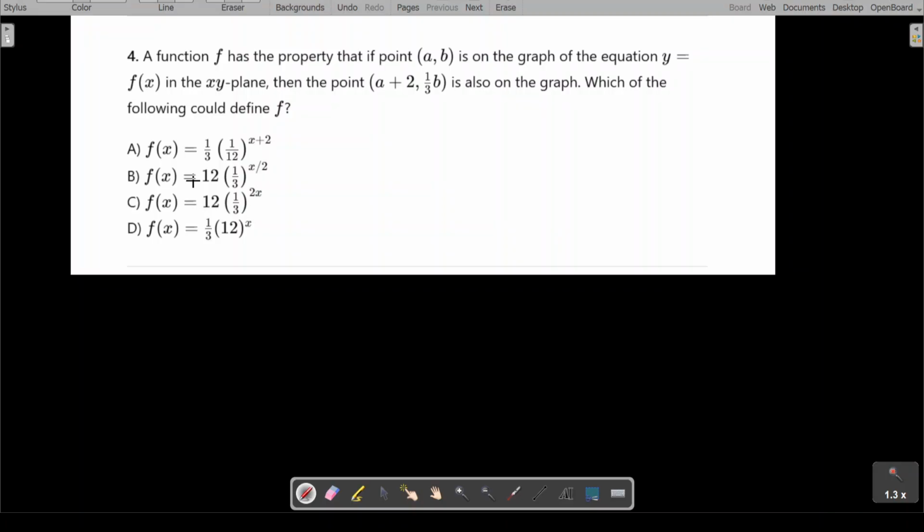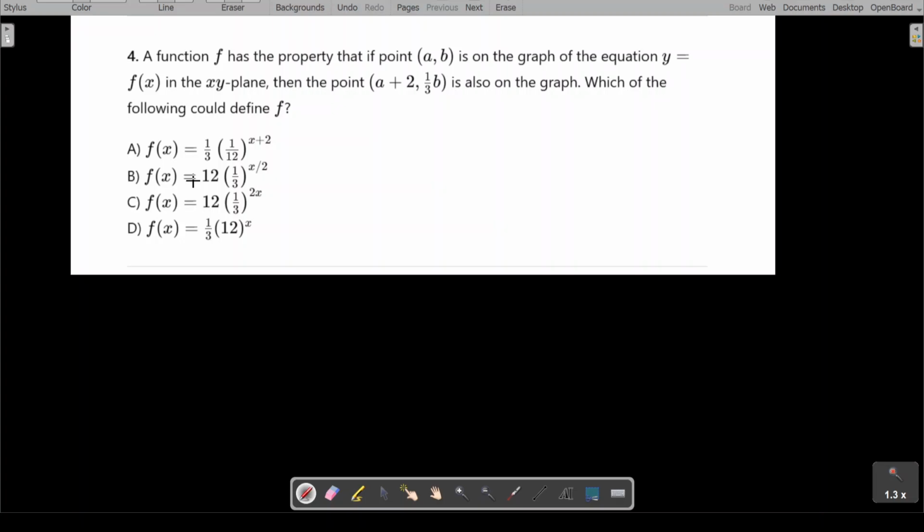Question number 4. Now, this question is based on exponential functions. Any idea how to do that? All right. So here in the question they are saying that the function f has a property that if point a, b is on the graph of the equation y equals f of x in the xy-plane, then the point a plus 2, 1 over 3b is also on the graph. Which of the following could be true?